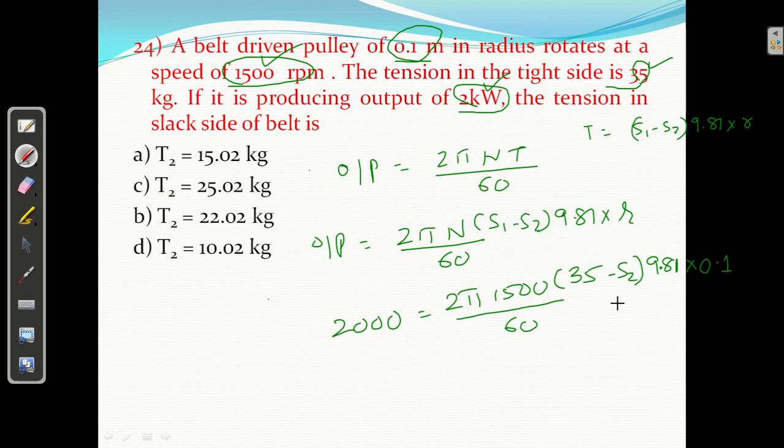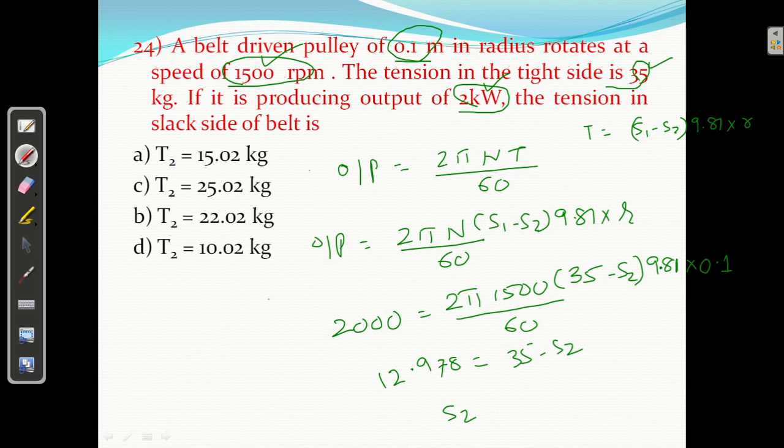Okay. So directly I am going to use 2000 multiply by 60 divided by 2 divided by pi divided by 1500 divided by 9.81 divided by 0.1, and whatever you get will be subtracted, because I am getting here 12.978 equal to 35 minus S2.